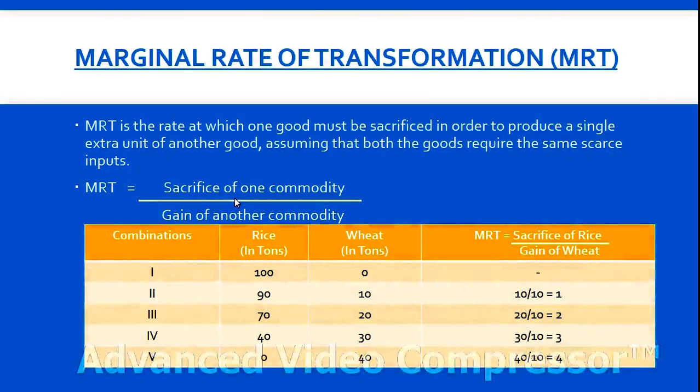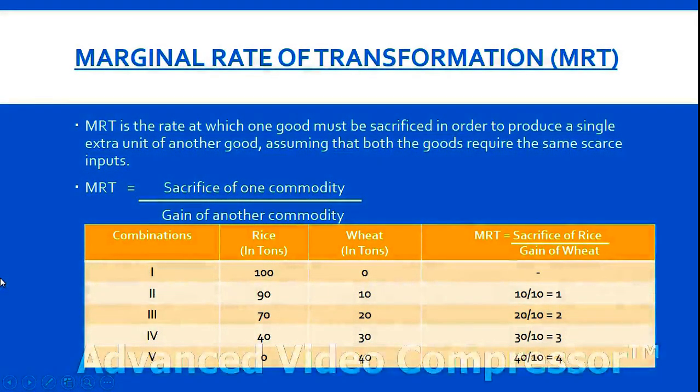Now MRT, marginal rate of transformation. MRT means when you are producing two commodities and you want to increase the quantity of one commodity, say you are increasing the quantity of wheat from 0 to 10, 10 to 20, 20 to 30, 30 to 40, in that case you need to sacrifice a few units of the other commodity. When you want to produce 10 units of wheat, you need to sacrifice 10 units of rice. So when you are increasing the quantity of wheat, you need to sacrifice a few units of rice. The rate at which you are sacrificing is the marginal rate of transformation.